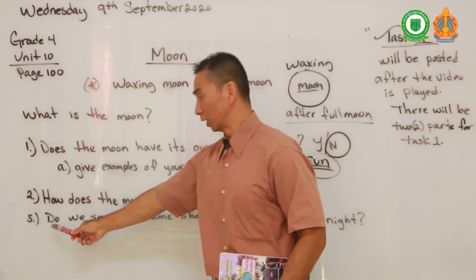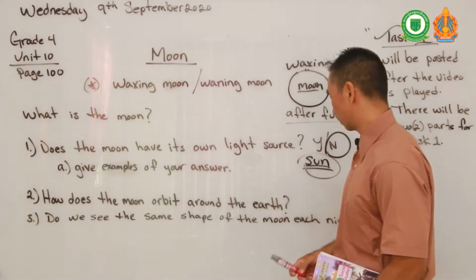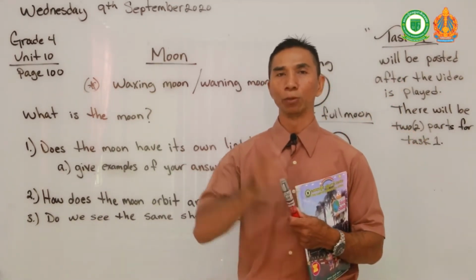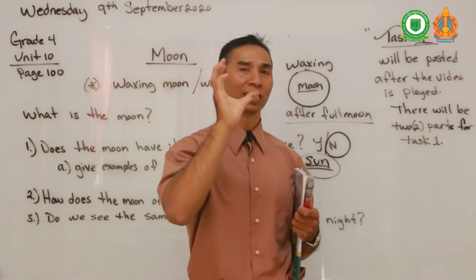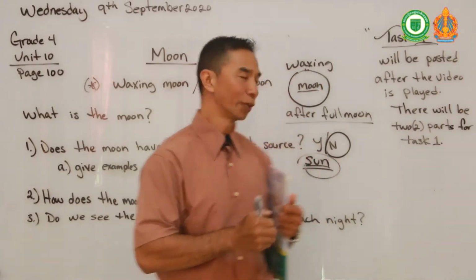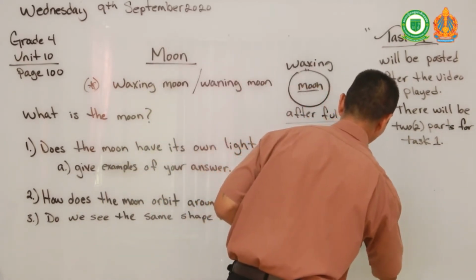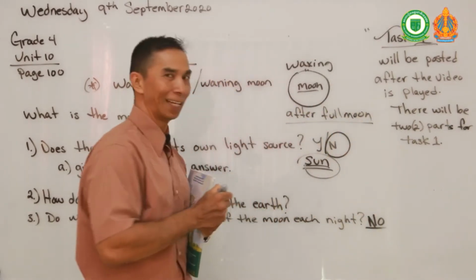And my third question to you is, do we see the same shapes of the moon each night? The answer is no, because every night the moon shifts. When the moon shifts, the shape changes. So we do not see the same shape of the moon each night. No. Okay, you got that, class?